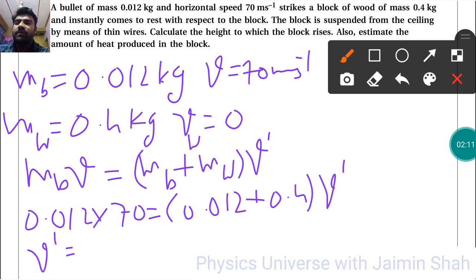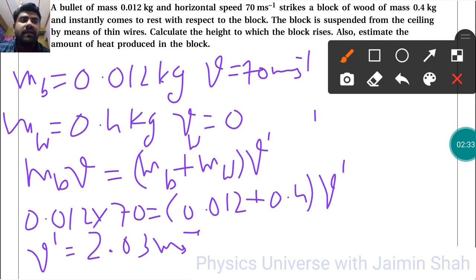So 0.012 into 70, upon 0.412, so that is 2.03. So 2.03 meter per second is the speed of the whole system with bullet and block. Now calculate the height to which the block rises.